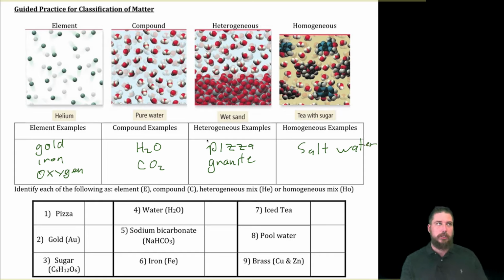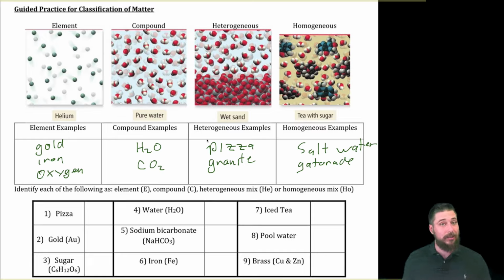Now, what about coffee? Coffee might be a good example, unless it's coffee from the gas station, which has those little floaties in there where the grounds get in there, which wouldn't be homogeneous. But Gatorade, those are all examples. Now let's go ahead and take a look at the example. We're going to just say E, C, He, or HO. So E for element, C for compound, He for heterogeneous, and HO for homogeneous.